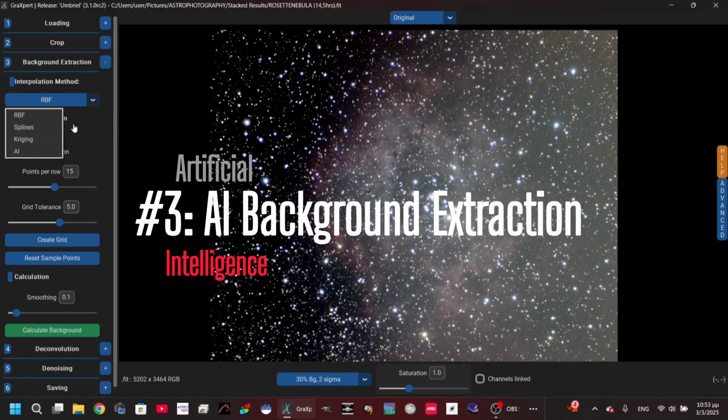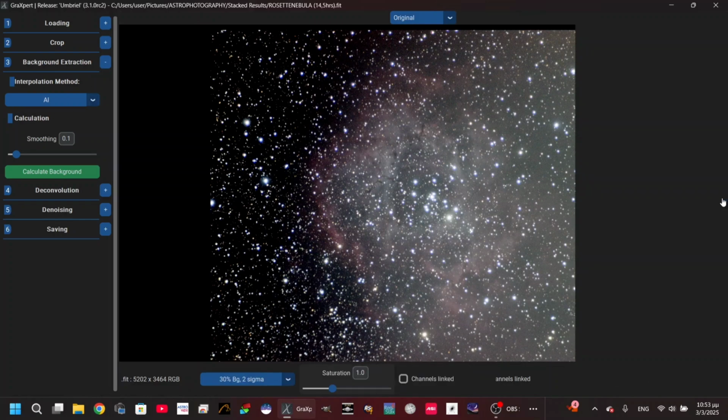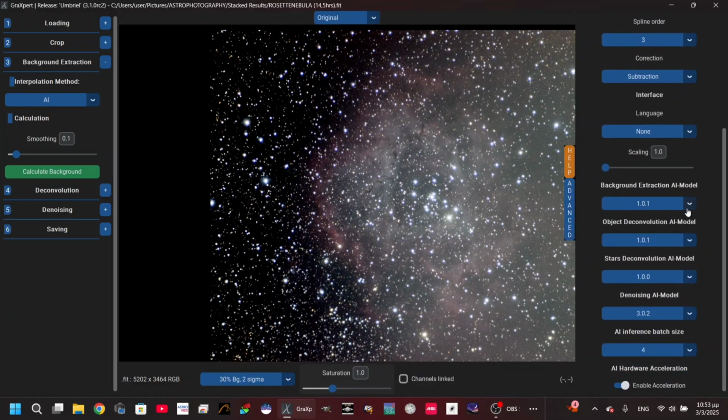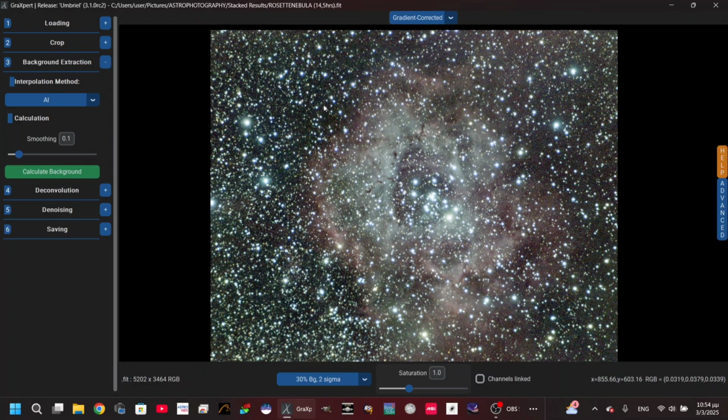So let's go now. Click on reset and move on to the AI. The artificial intelligence method can be selected here where it says background extraction AI model. You're just gonna select the latest, and when you click on calculate background, you're gonna get a message that you have to download this model, which will appear for the first time, and then it's not gonna appear again. I'm gonna calculate the background, and you're gonna see that this is the result.